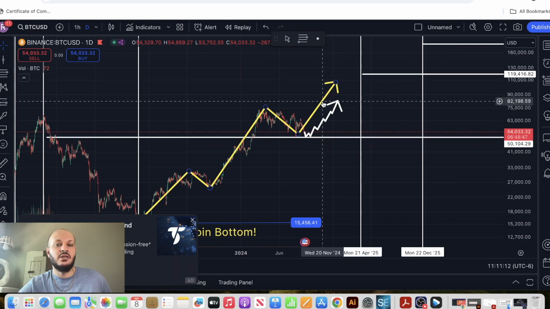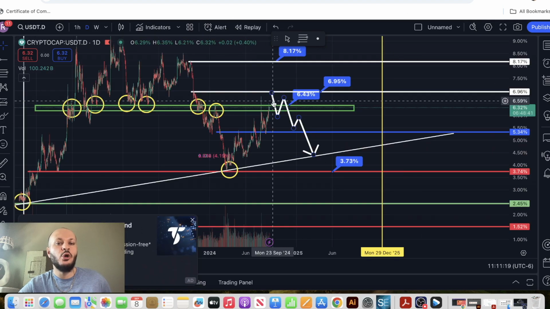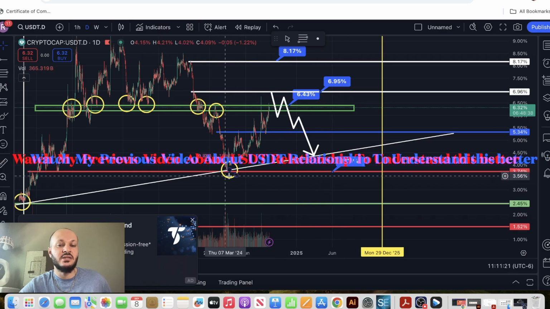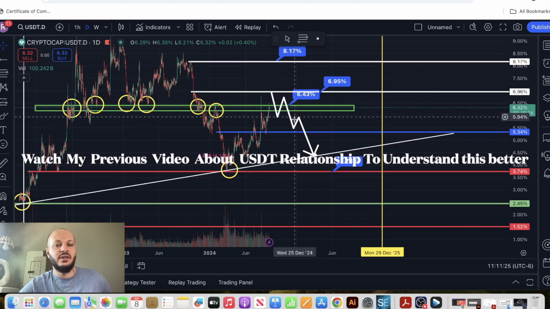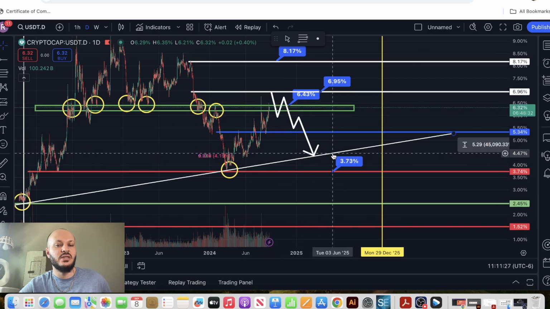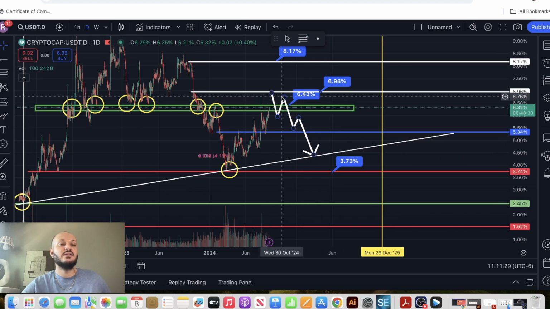Honestly, the more this sideways goes, guys, the more hopeful I will be, although this line is slowly going higher and we have less distance to get to this white line, but because the market is growing, more money is going to get into markets.